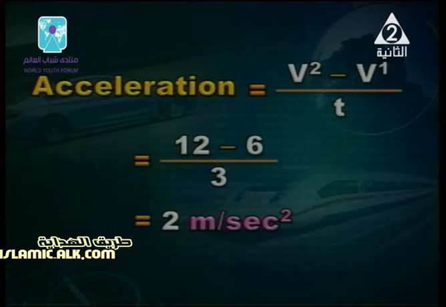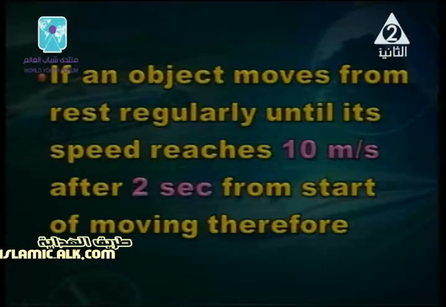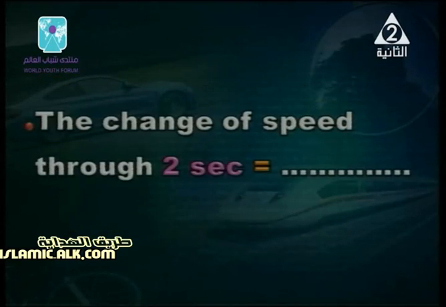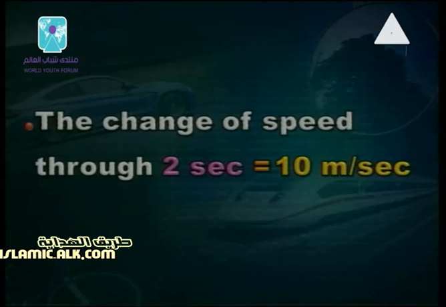Now, I have some questions for you also. Try to answer this. This question says, if an object moves from rest regularly until its speed reaches 10 meters per second after 2 seconds from the start of the moving, therefore the change of the speed through 2 seconds equals what? 10 meters per second. Why for this law? Because we make a division.